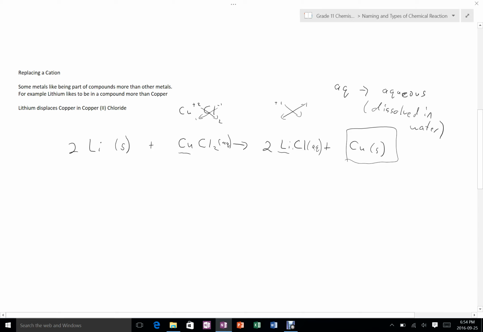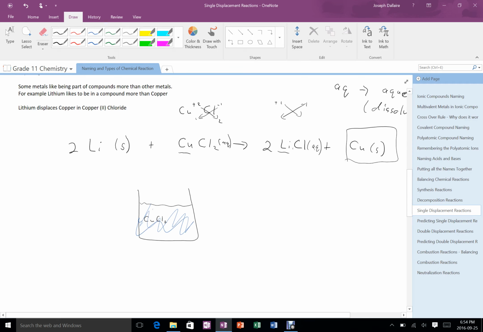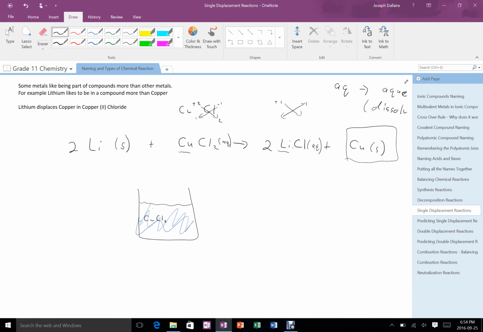So if we're really thinking about this reaction, what we would have is a solution that contains copper chloride. Copper chloride is blue, so this would be like a blue solution like this. And we'd put in a chunk of lithium, so we'd throw in this chunk of lithium.